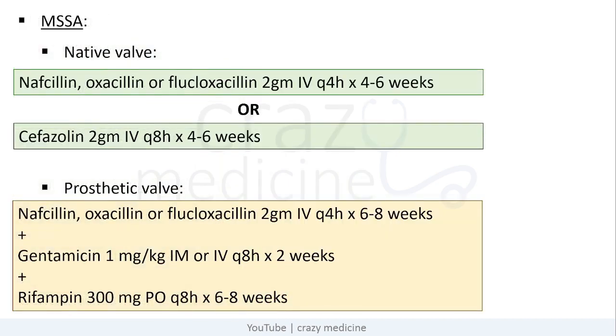Now in case of methicillin sensitive Staph aureus, for native valve endocarditis, we'll use nafcillin, oxacillin or flucloxacillin for 6 weeks or cefazolin 2 gram IV for 4 to 6 weeks. In case of prosthetic valve endocarditis, we'll use nafcillin, oxacillin or flucloxacillin plus gentamicin for 2 weeks plus rifampin for 6 to 8 weeks. Here we are using gentamicin for 2 weeks only and other two drugs for 6 to 8 weeks.